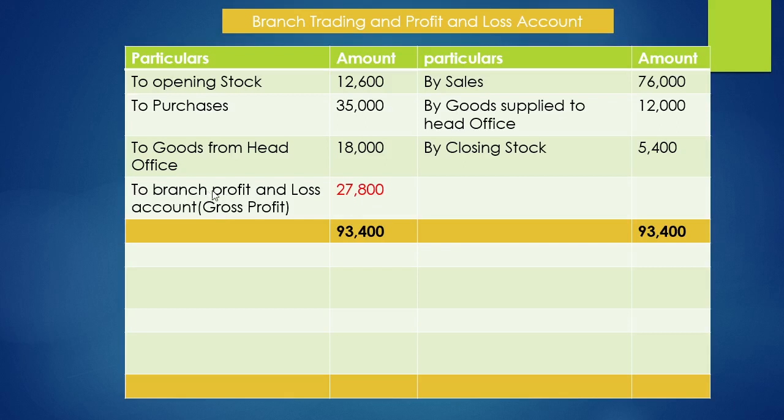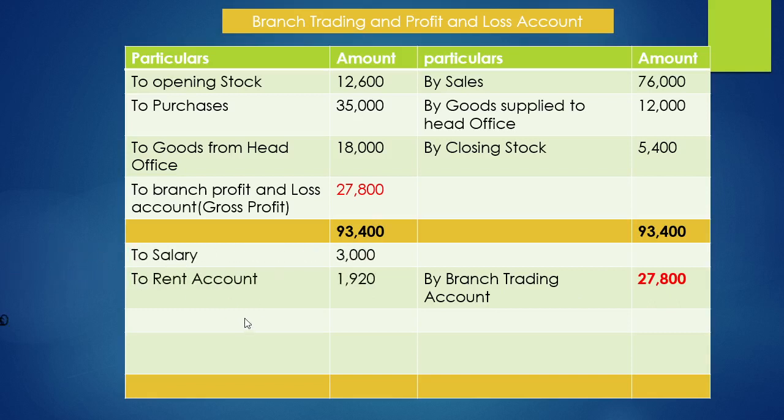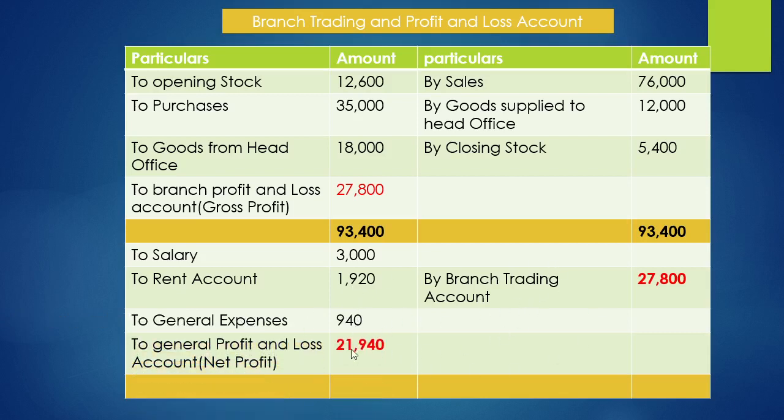So here the balance will be brought down to profit and loss account. So by branch trading account 27,800. So in the profit and loss account, the office expenses, salary, rent and general expenses 940. And the difference in the profit and loss account represents 21,940, which will be transferred to general profit and loss account as net profit.